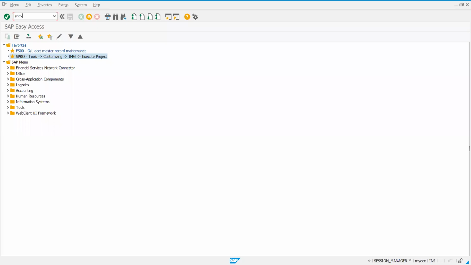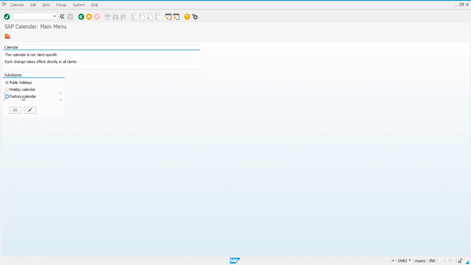Screen down. This defines the calendar. If I go to factory calendar here, I'm directly taking this factory calendar and clicking on this change icon.